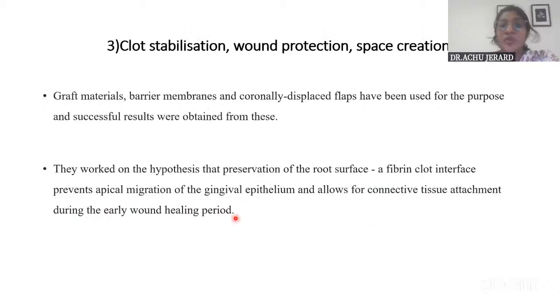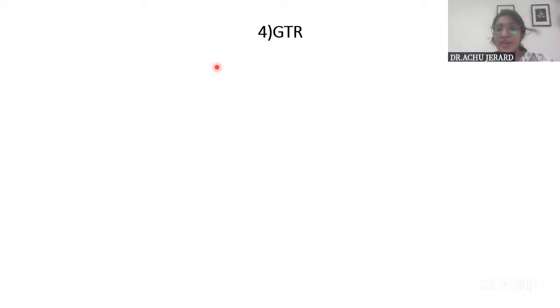Then about wound protection and clot stabilization. This was assumed to be needed because the fibrin clot seems to act as a mediator until the favorable cells, that is the PDL cells, repopulate the area and prevent the epithelial cells from coming and migrating over the surface. And for GTR, I will be explaining it in the subsequent session because there is an essay question that has been asked with regard to GTR.